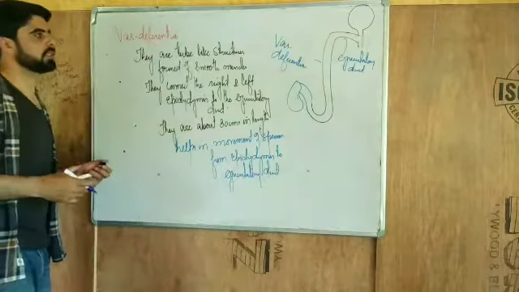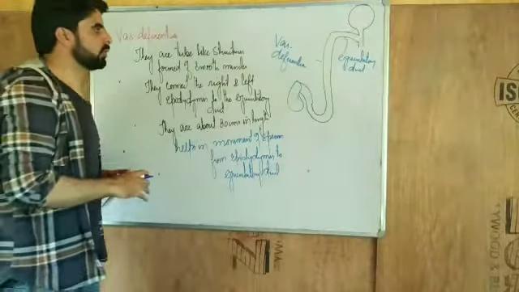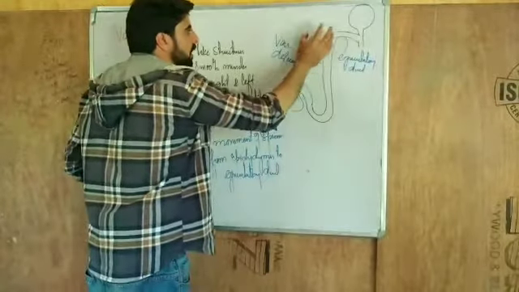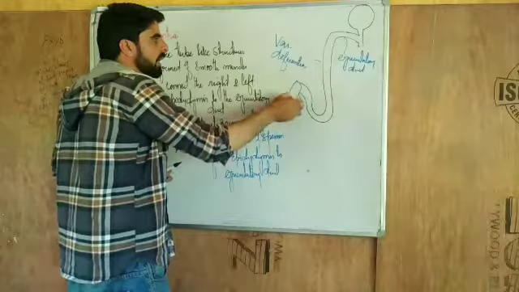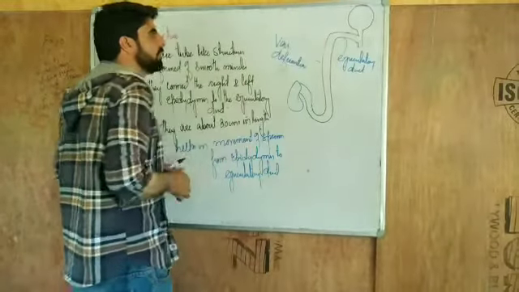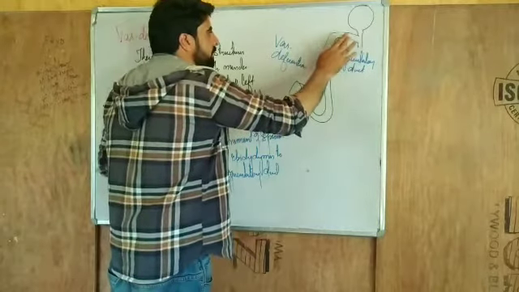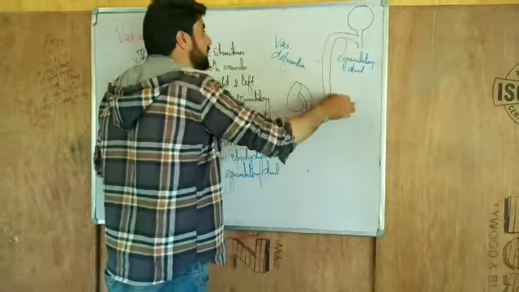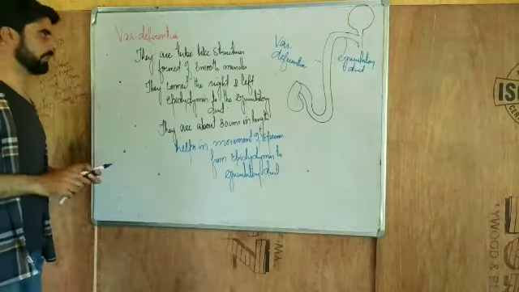If anybody asks you how this movement takes place, the movement mainly takes place due to the contraction of the smooth muscles of the vas deferens. The smooth muscles contract and push the sperms towards the ejaculatory duct. Their contraction also helps the movement of the sperms from the ejaculatory duct to the urethra, and then they are expelled out. This is the most important thing to keep in mind.